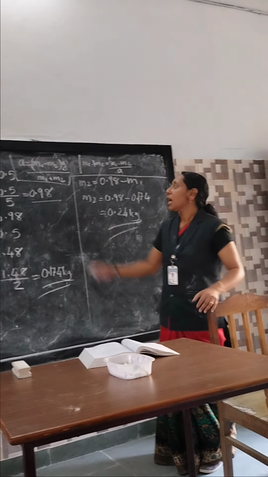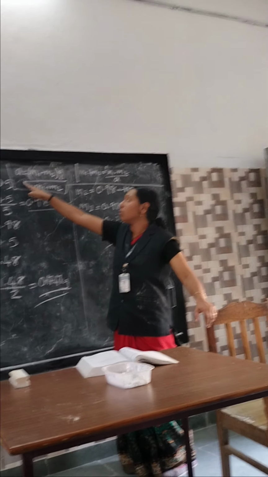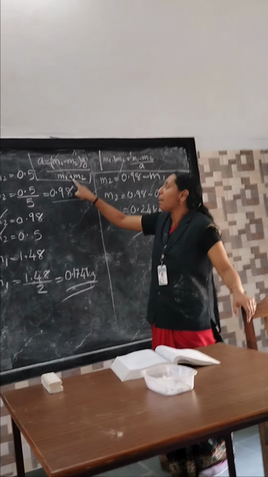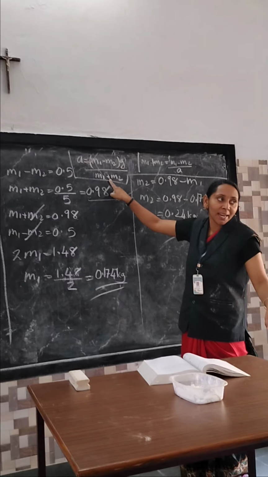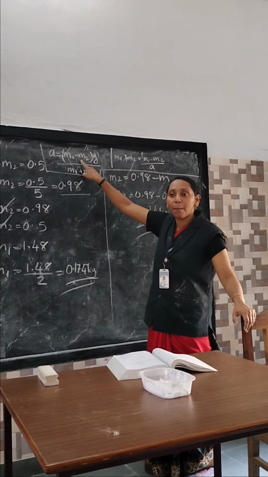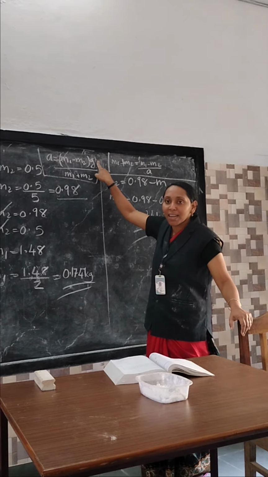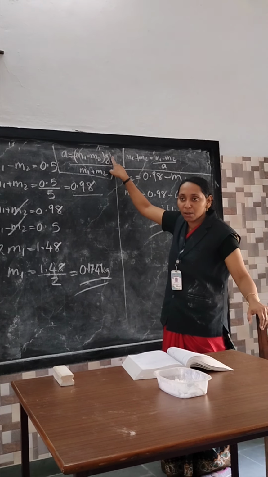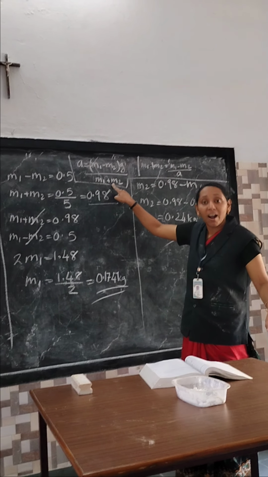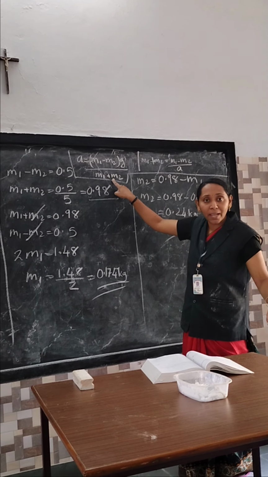Listen here. Acceleration equals total net force divided by the sum of the masses. You remember that expression? Yes. So what is the net force here? m1 minus m2 of g. G is acceleration due to gravity. You don't bother about the value of g. So net force divided by the sum of the masses. What do we want? m1 plus m2.